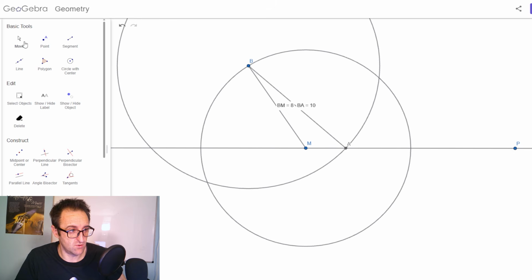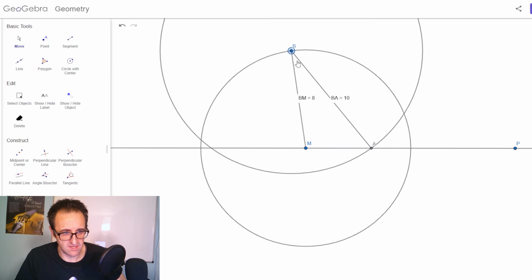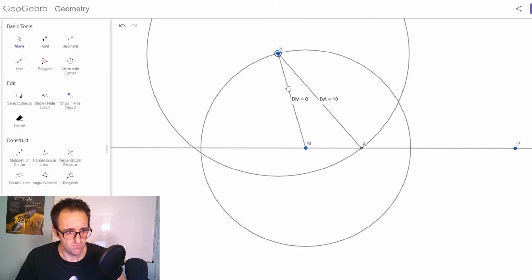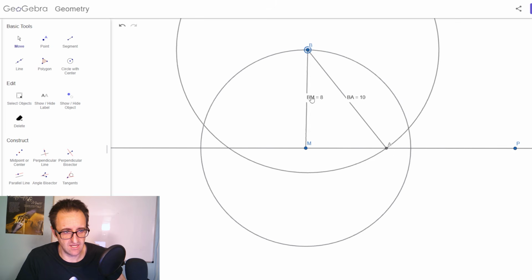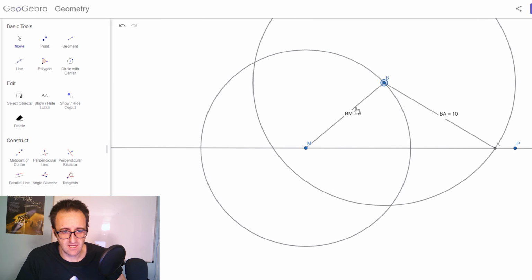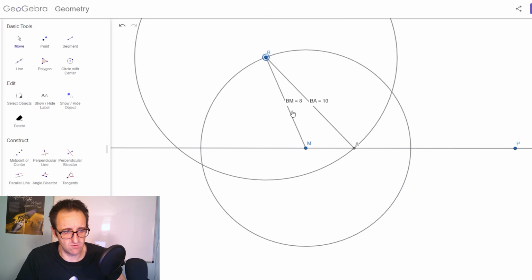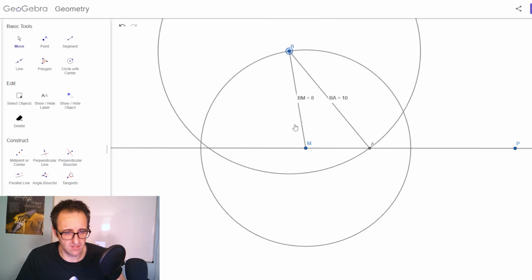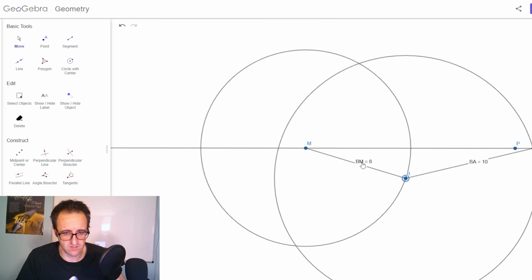And also this is kind of cool because now no matter where I move B, that computed point will always be exactly 10 away from B. So BM will always be 8, and BA will always be 10. But notice as I move it along, it forces where that calculated point A is. I can even go around the other side of the circle.